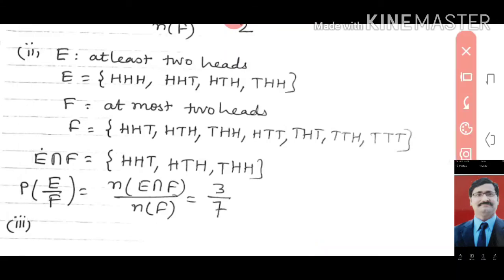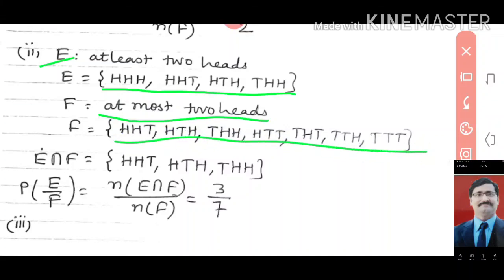In question number 2, F is given to you, and E is given to you as at least 2 heads. At least 2 heads means we have 4 cases here, HHH, HHT, HTH and THH. At least 2 heads means minimum 2 heads, 2 or more than 2 heads, that we will write here. F is at most 2 heads. At most means maximum 2 heads. More than 2 heads, meaning 3 heads, we will not take. The other 7 cases you will write here.